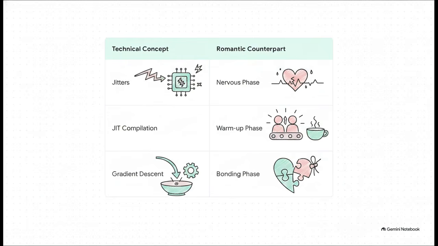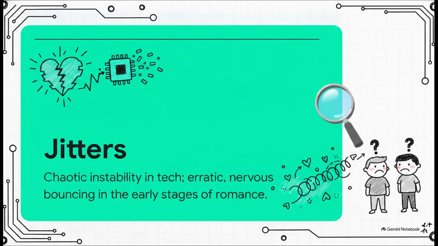On the technical side, we have compilation overhead, just-in-time compilation, and gradient descent. And on the romantic side, those map perfectly to the nervous phase, the warm-up rehearsal phase, and finally, true bonding. The big takeaway here is that those massive heart rate spikes and emotional stutters you get around a crush are absolutely not signs of weakness. No, they're simply the performance jitters of a system trying to translate complex data across a physical distance.